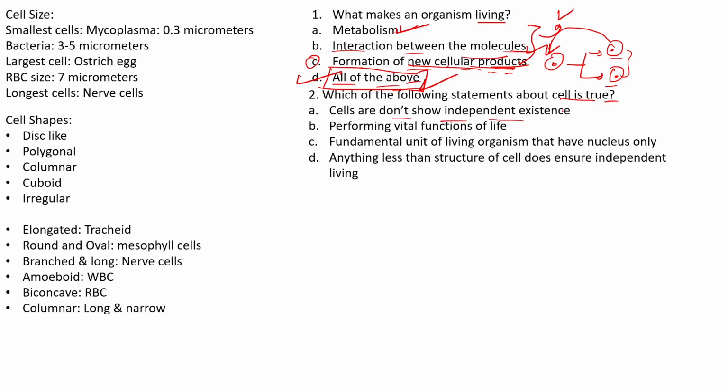If you look into the first part of our discussion, we specifically told that cells must have independent existence. They must have, right? If they don't have independent existence, they cannot survive. Next, performing vital functions of life, essential functions. We have mentioned essential functions, right? So essential functions or vital functions all mean the same. So the B statement is actually true over here.